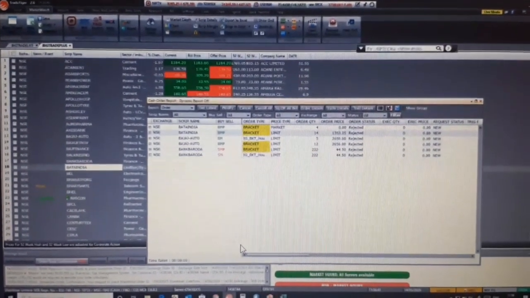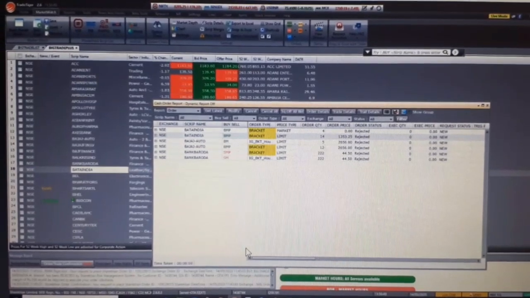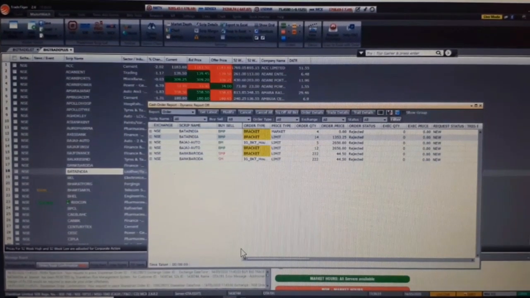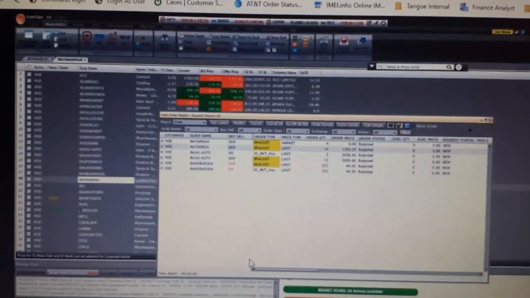So guys, there might be a problem today with TT. It's getting rejected with Swapnil also. I don't know, Tata Steel. Okay, let me check it.